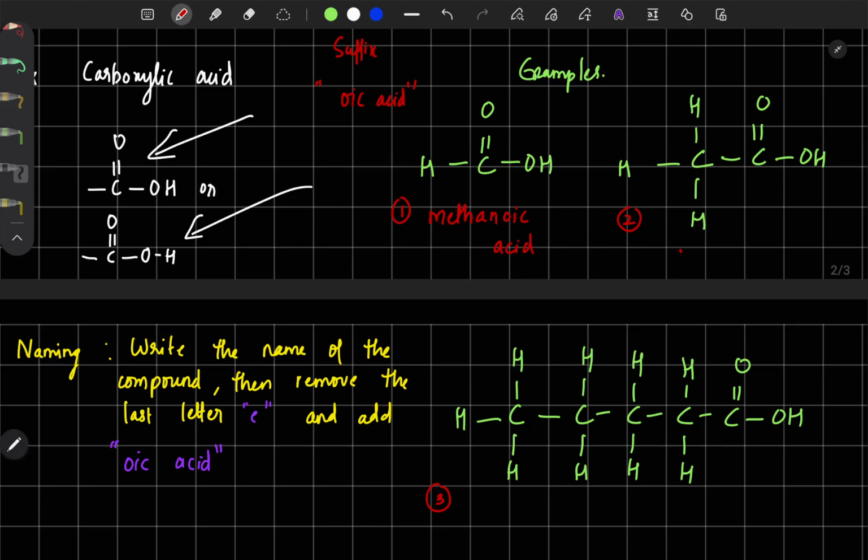Now come to the second one. Similarly, we will get eth because 2 carbon atoms. There is only single bond between carbon atoms, so ethane is our root word. Now change the last letter E to oic acid. So ethanoic acid. That is the IUPAC name of this compound. This ethanoic acid is also called acetic acid, and the first one, methanoic acid, is also called formic acid. That is the common name. Now we are focusing only on IUPAC name.